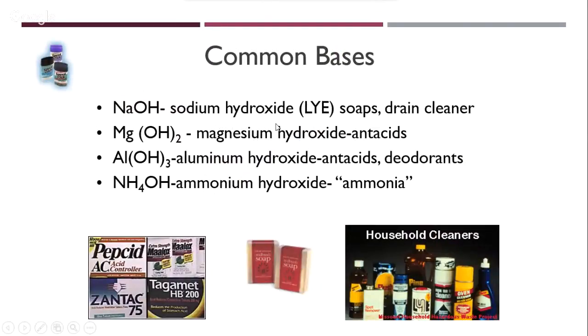Yes, it's all fine. Now let's look at the common bases that we have. The common base that we really see around our houses is NaOH, which is not directly present, but salts of NaOH are present in soaps, as well as in drain cleaner. Mg(OH)2, magnesium hydroxide, is present in all antacids. Whenever we have acid reflux, the antacids that we generally take have either magnesium hydroxide, or sometimes sodium bicarbonate, which is your baking soda. That also helps in some ways.